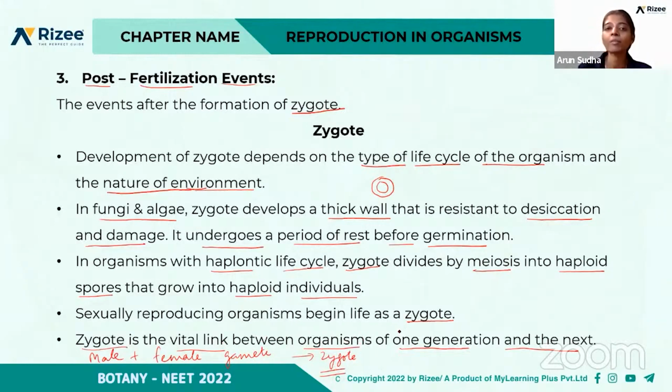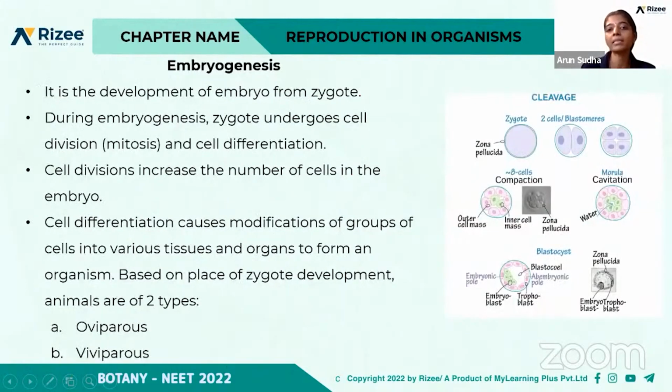The zygote now develops into an embryo. So it leads to the formation of a new individual, through the fusion of the male gamete and female gamete. The first step is the zygote after fertilization. After the zygote is formed, the next stage is the development of the embryo, that is embryogenesis. It is the development of the embryo from the zygote. So the zygote develops into an embryo.